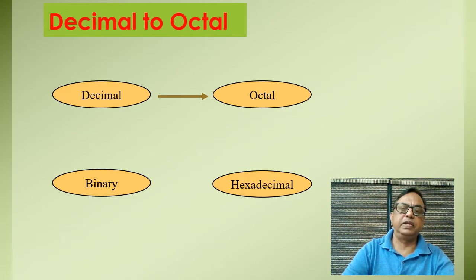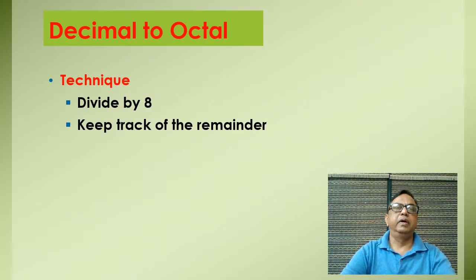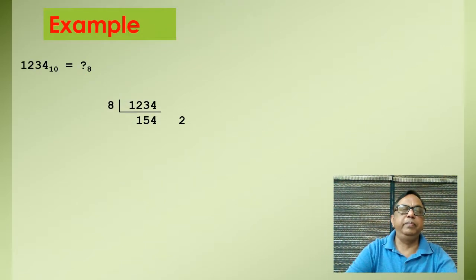The first one will tell the LSD, and the last one will tell the MSD. I'll show you by example. First I will discuss the technique. Divide by 8 instead of 2 and keep track of the remainder. How will it be done?